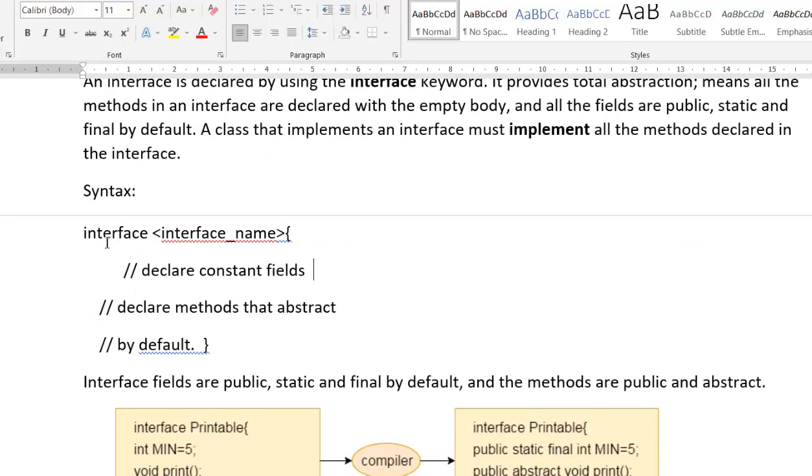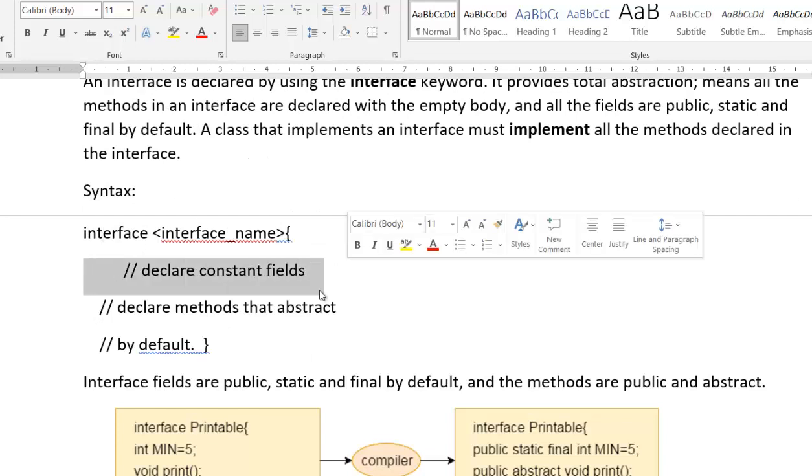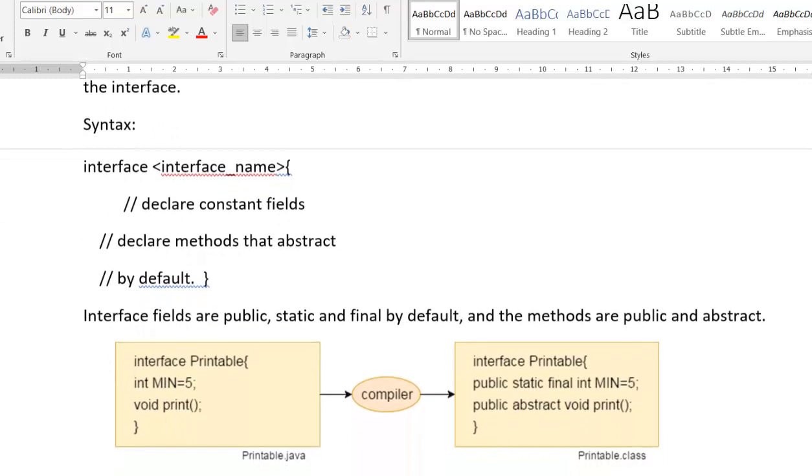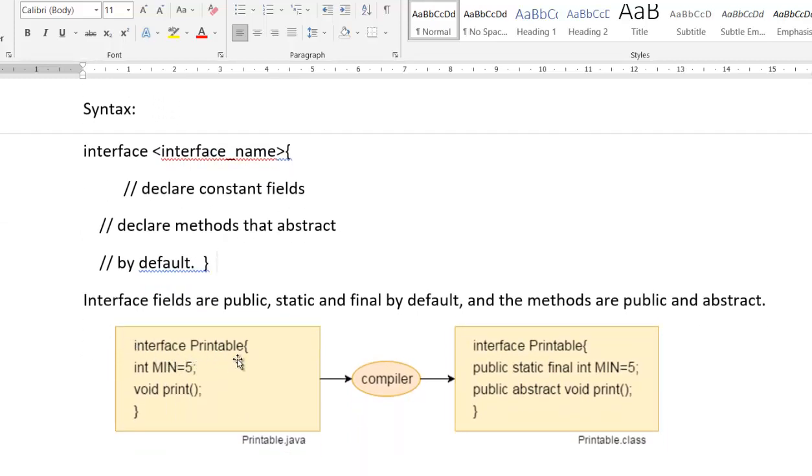See how to create this. My interface name, field declaration as constant, method declaration, and by default this is the interface. Let's say we have created an interface Printable with int min equal to 5 and void print.